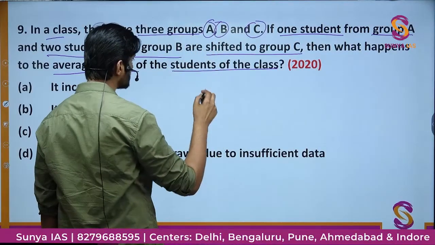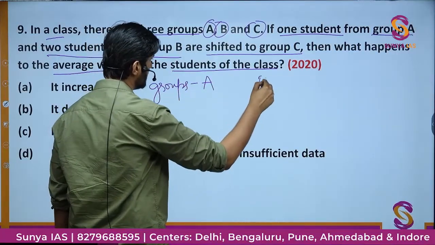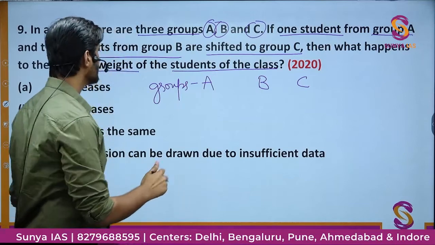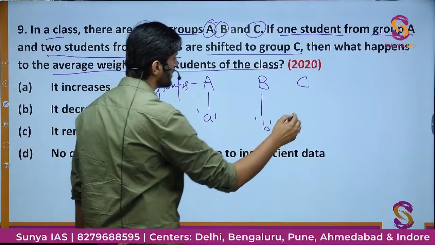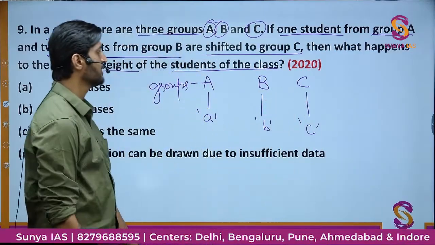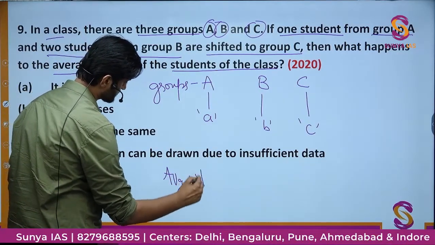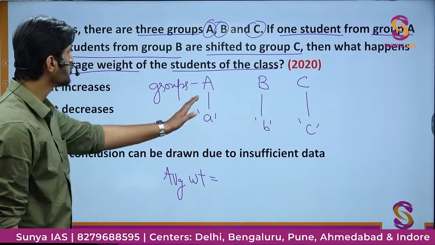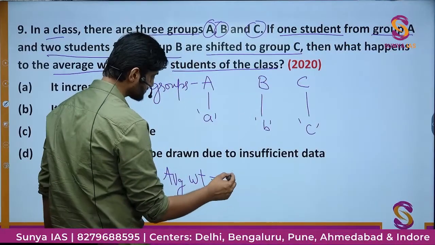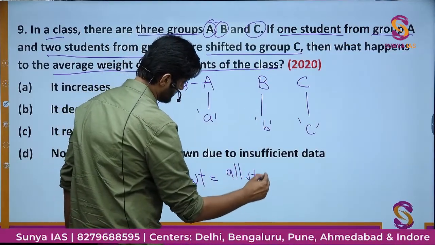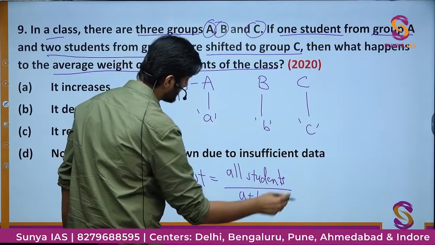So now let me write down some values for you. Suppose there is a class in which there are groups. The groups are A, B and C. In group A there are, suppose, A number of students. In group B there are B number of students, and in group C there are C number of students. Okay, if we have to find the average weight, it will be nothing but the total weight of all the students in the class divided by their number, A plus B plus C.